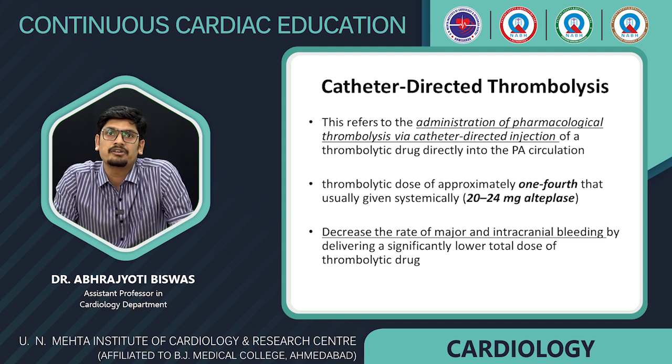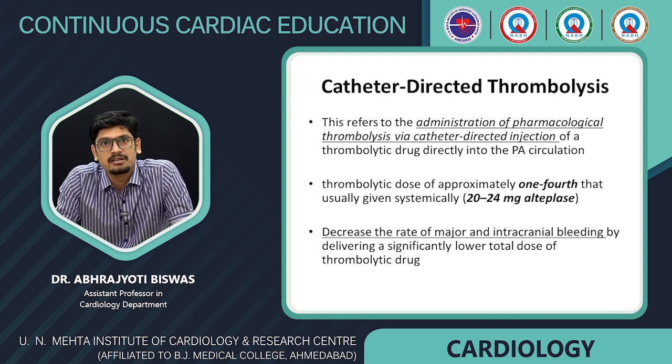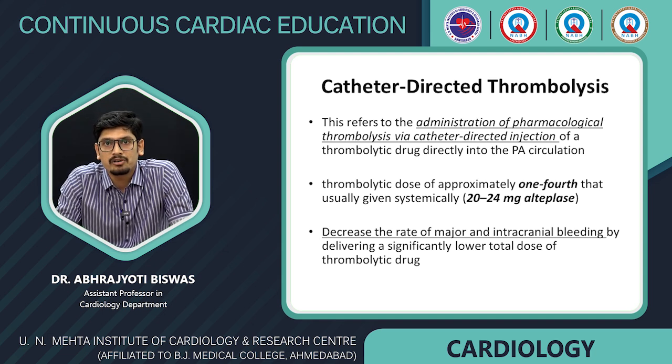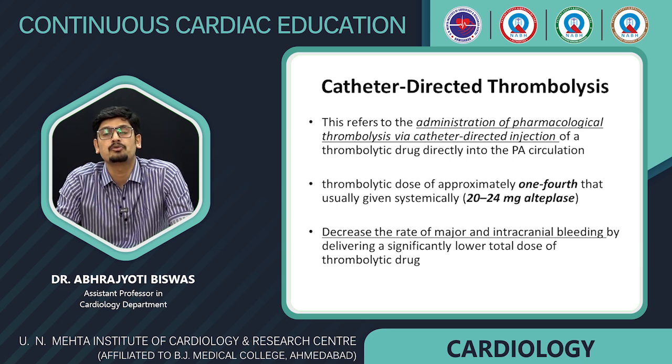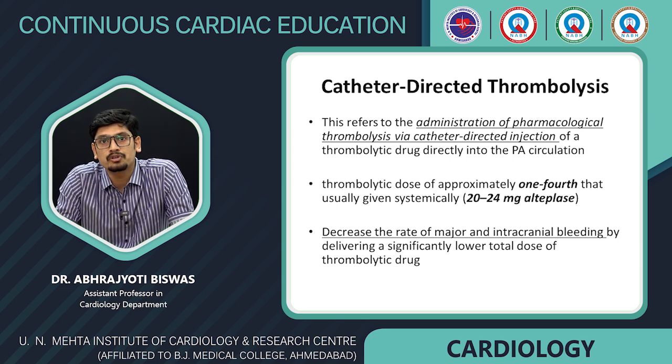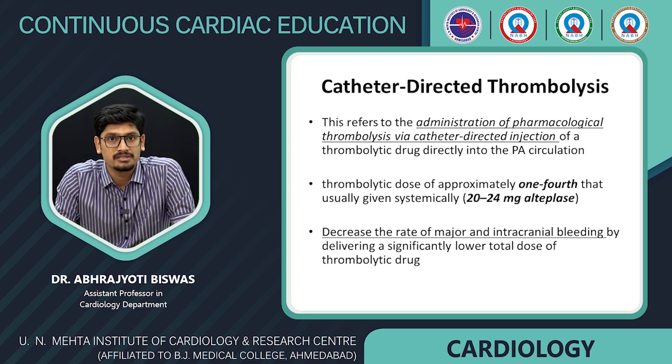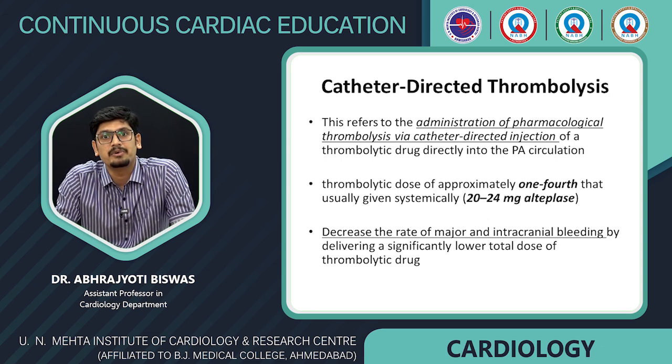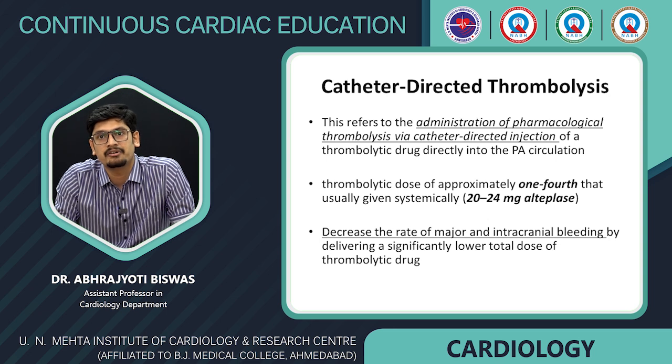So first in order is catheter-directed thrombolysis. It refers to the administration of pharmacological thrombolysis via catheter-directed injection. The thrombolytic dose used is only one-fourth of that which is given systemically, that is around 20 to 24 mg of alteplase. So this decreases the rate of major and any intracranial bleed.